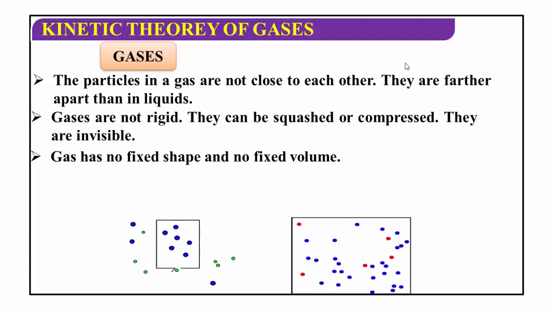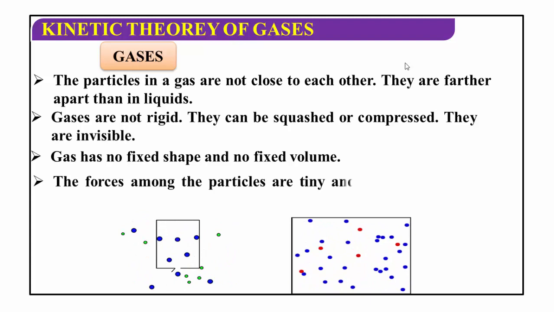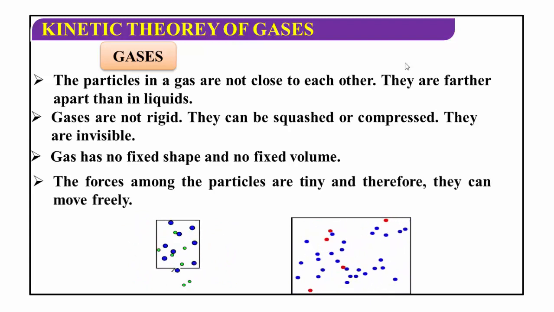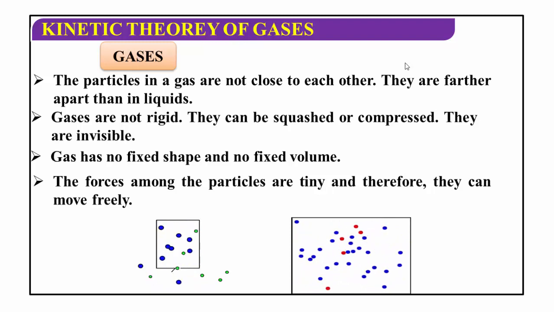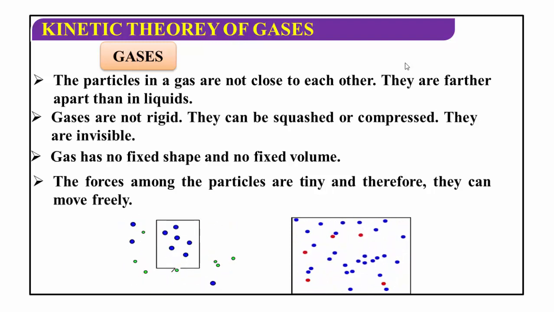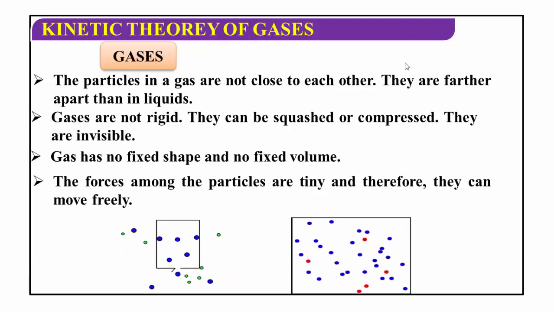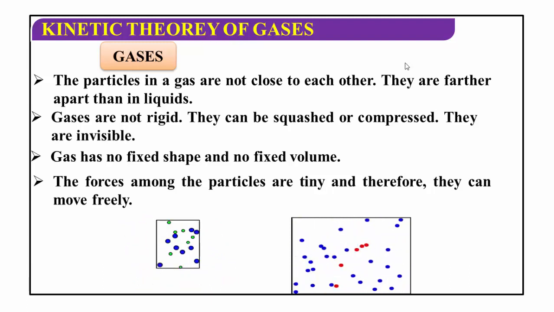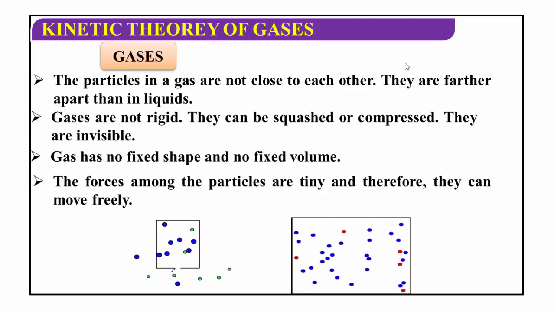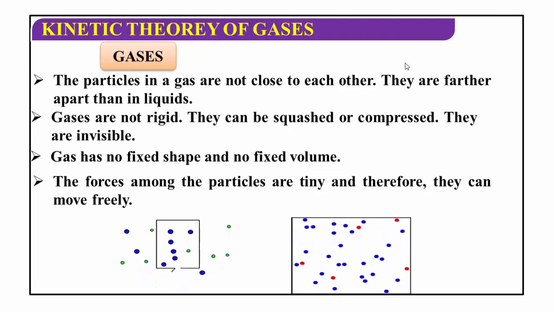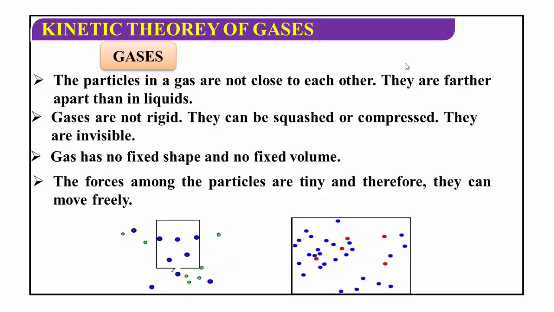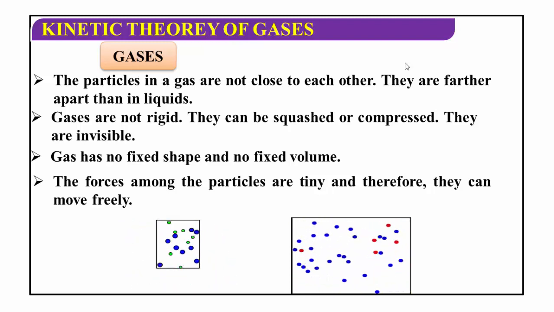The force among the particles is very small or tiny, therefore they can move freely. The volume of the gas molecule is negligible. They are always moving randomly in different directions with different velocities.